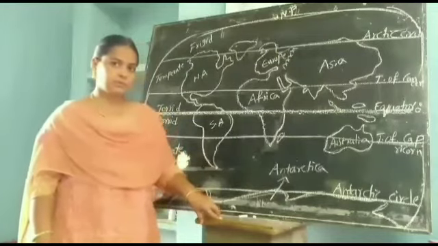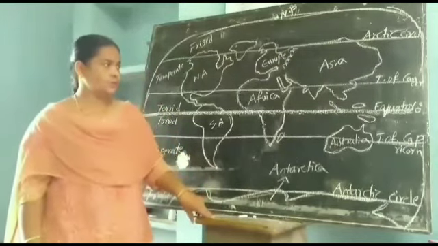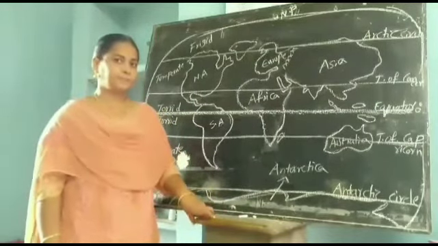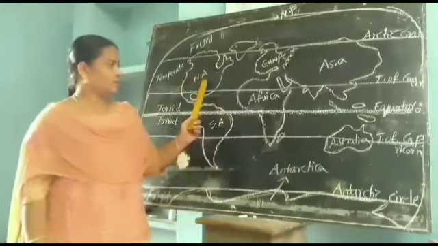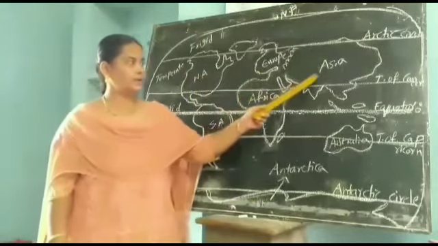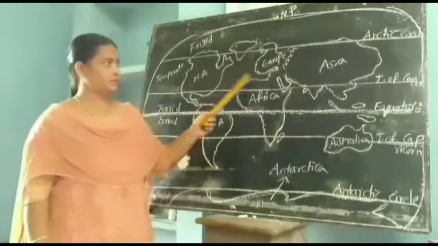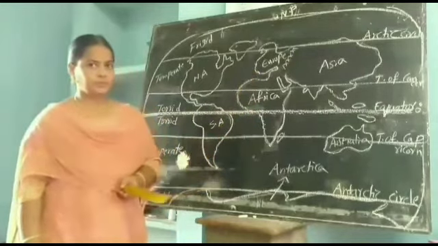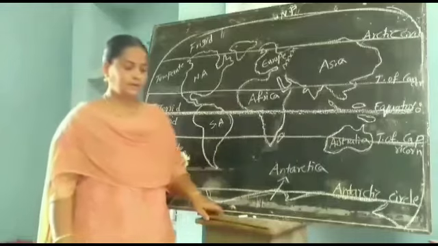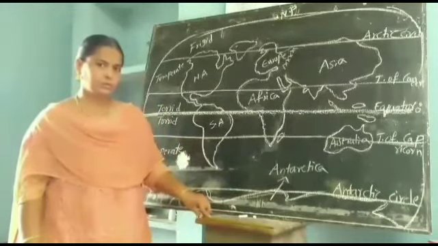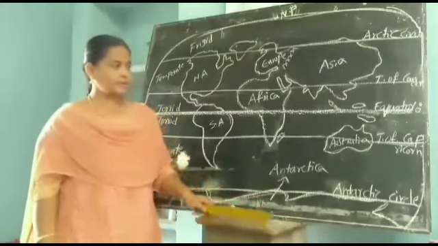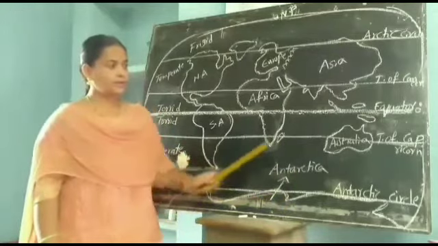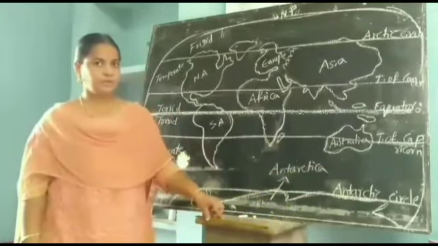Okay, shall I ask some questions? Did you find any continent entirely to the north of the equator? See here, North America, Europe and Asia, these three continents are entirely located north of the equator. And next, did you find any continent entirely to the south of the equator? For example, Australia and Antarctica are both entirely located south of the equator.